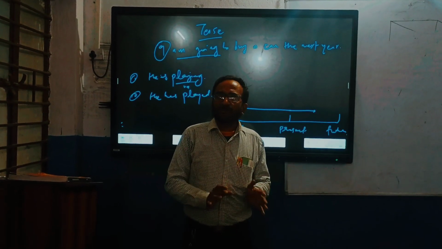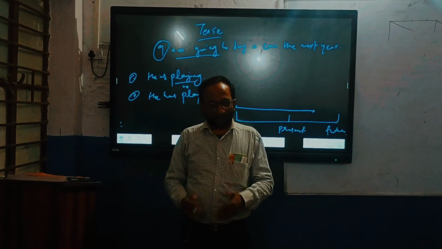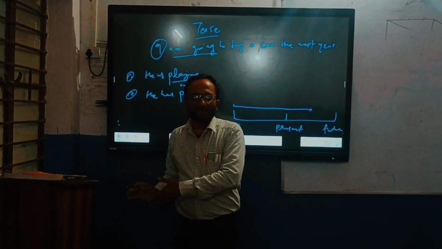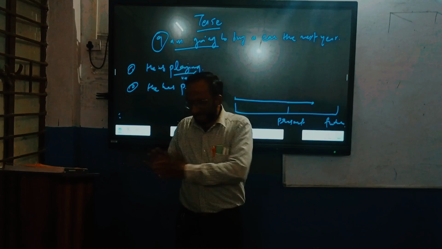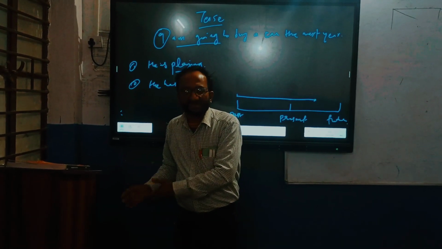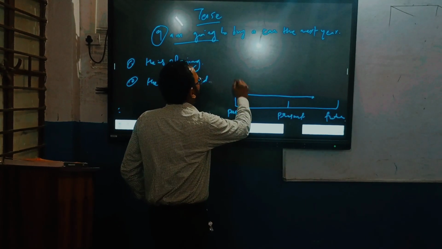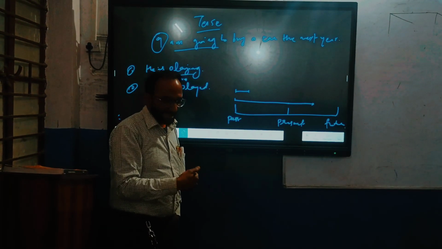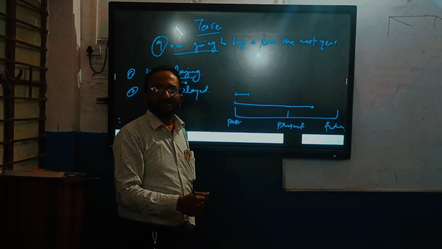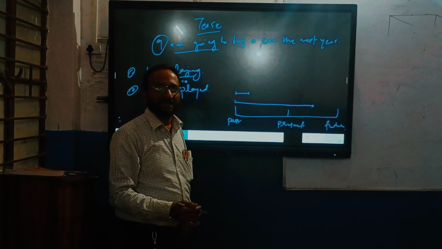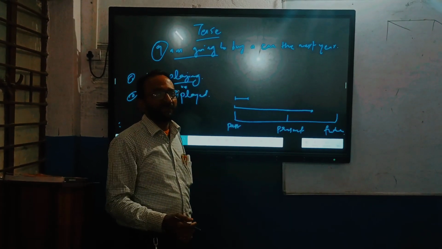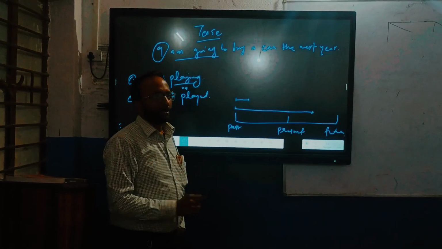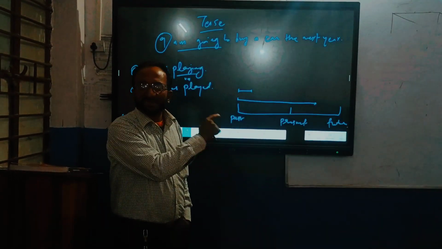The action is not being done in the present. खेलने की प्रक्रिया पास्ट में खत्म हो चुकी. That action was accomplished, that action was completed, that action was done in the past. It did not even continue to the present. यह present तक भी नहीं आया. So this is the concept of time relation.